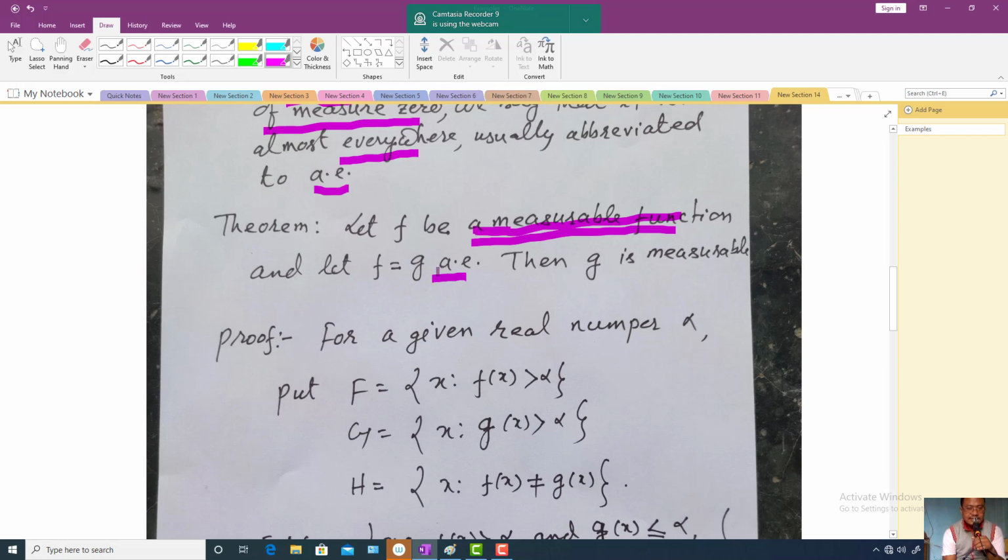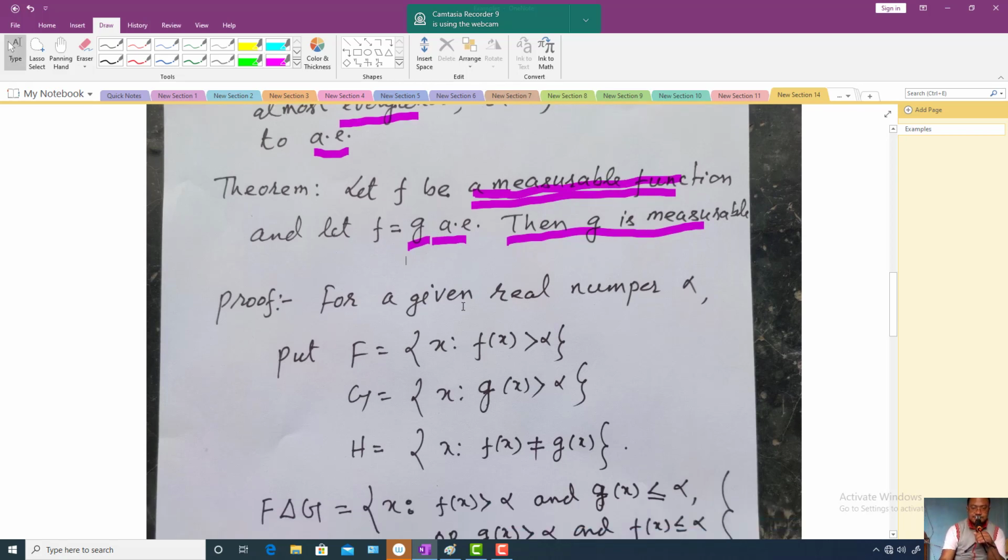That means where the equality fails, the measure of that set is equal to 0. The conclusion of the theorem is that g is also measurable. If f is equal to g almost everywhere and f is measurable, then g is also measurable. This is also a very important one.